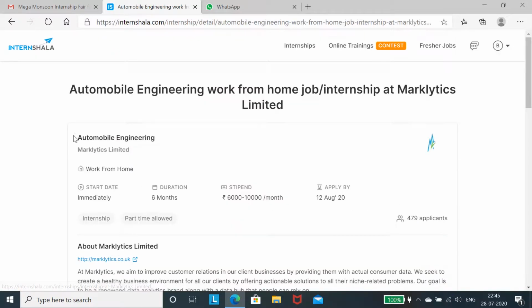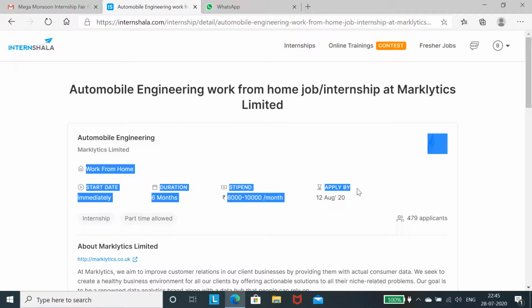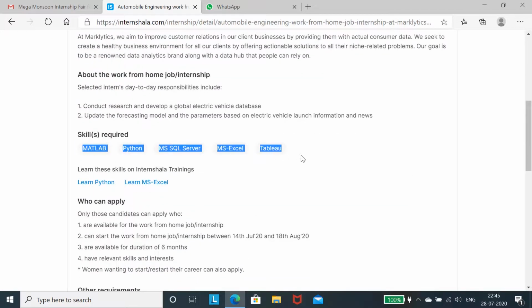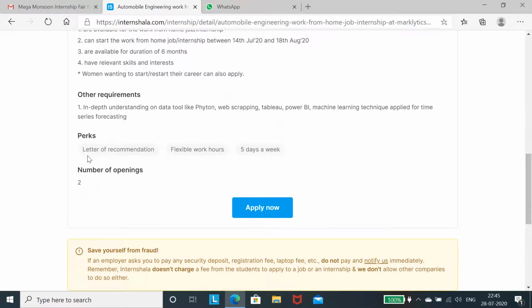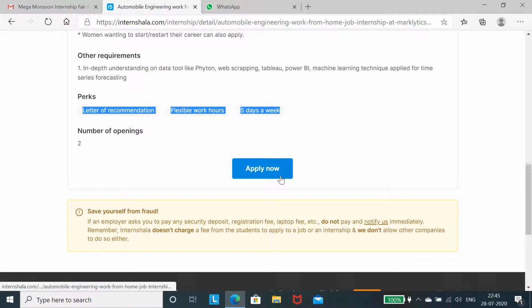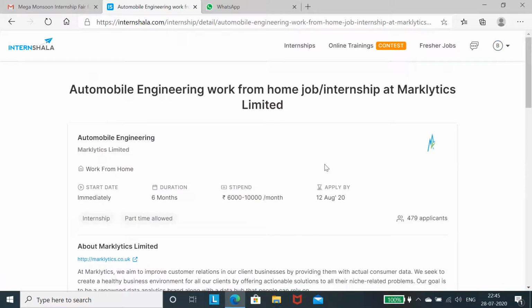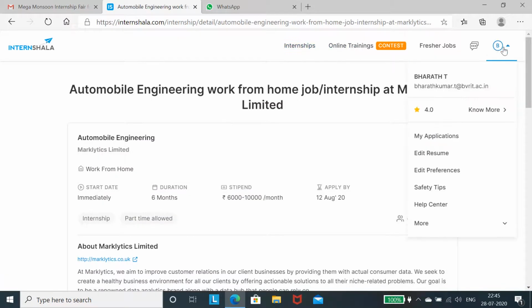You have to verify the details, what they are expecting from us. You can see here 479 applicants have already applied, and you have to verify the skills required for that, the result, and the number of openings, and then you can go for application, right? Like that you can apply to more and more internships. You will get offers and information from those internships.